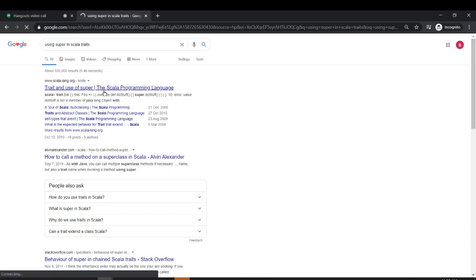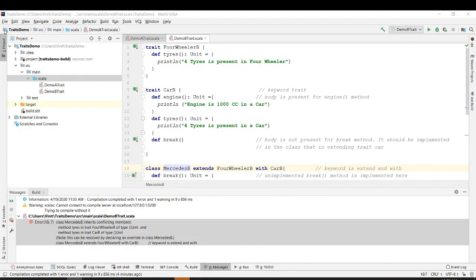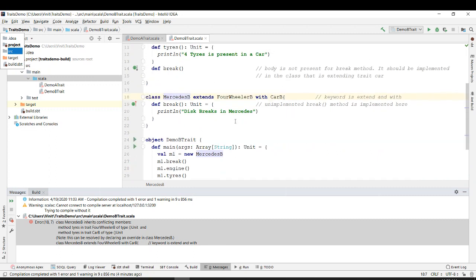Okay. We have to make some changes over here. If it is just simply defined, it won't take.